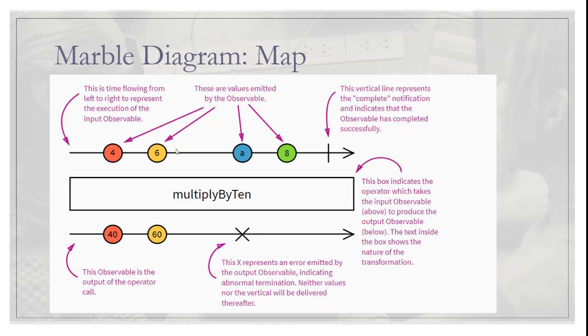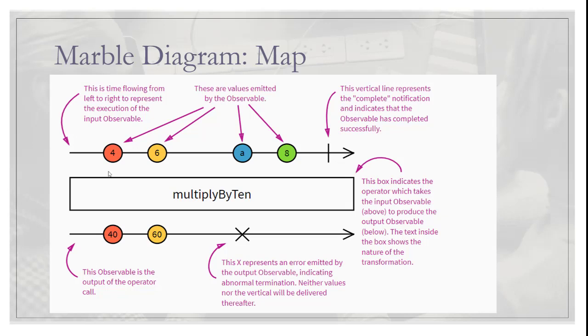This is the marble diagram of a map operator, and in general marble diagrams share the same fundamentals. Before I get into those details, I would like to give you a quick recap of my last video, where I explained the types of responses from an observable stream. In general, an observable can emit three types of responses.